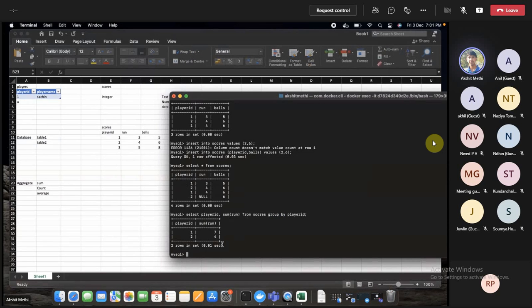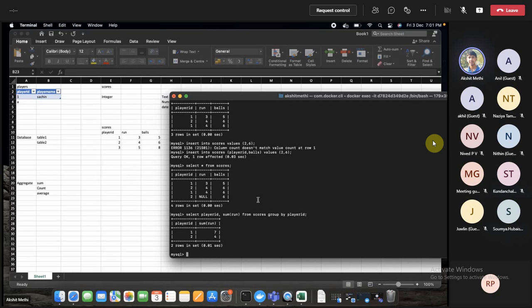I can tell you more examples on this GROUP BY. Actually, just a doubt: only the first two rows have been summed up? No, actually, see, player ID is grouped, not summed; runs are summed.